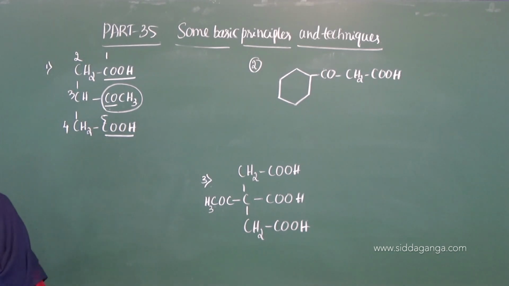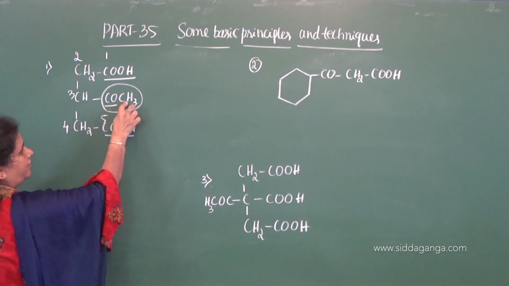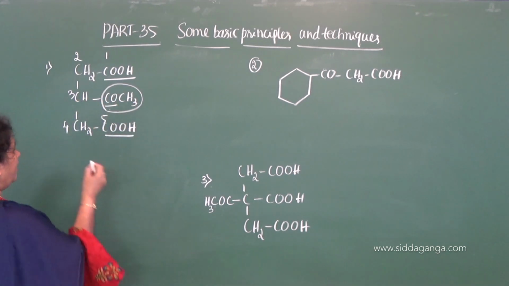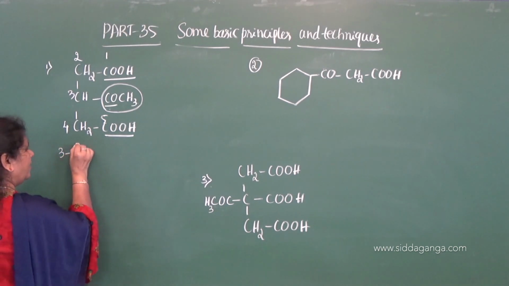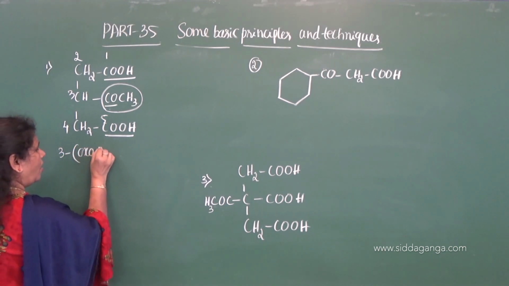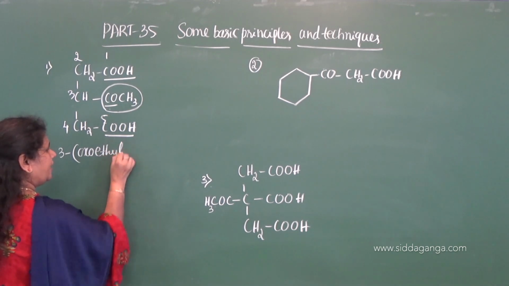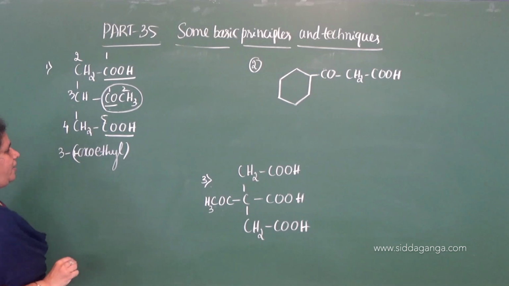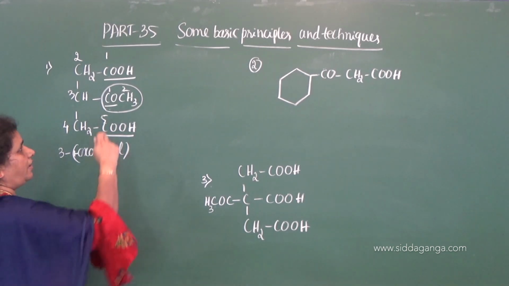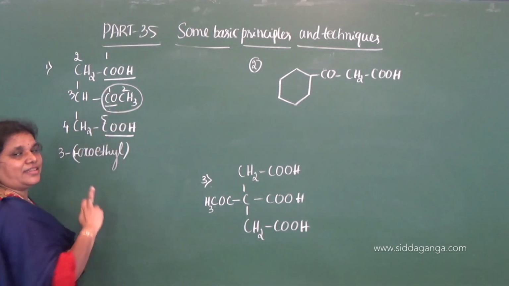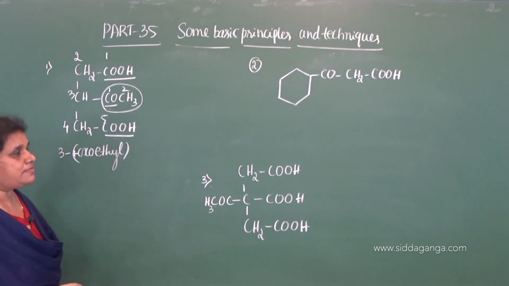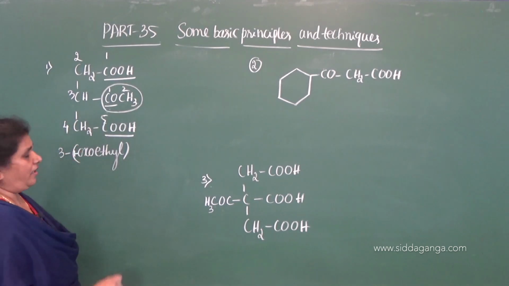Now write the name. What is the name of the substituent? Oxoethyl. Where is it present? It is present on the 3rd carbon. Therefore it is 3, take a bracket, 1-oxoethyl, because it again gets substituted, that is, more preferably you can write 1-oxoethyl because it is present on the 1st carbon, and you need to write it in parentheses because it again gets substituted.